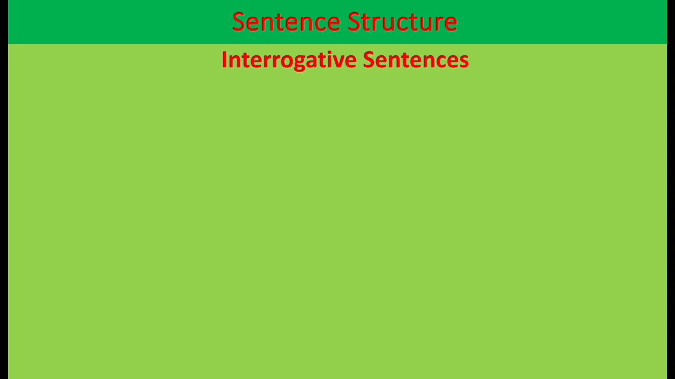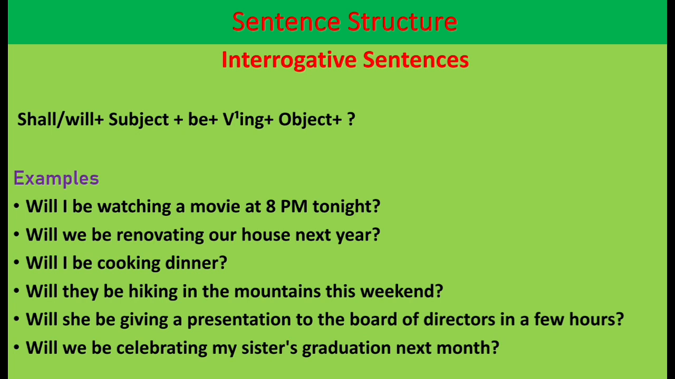And we make interrogative sentences by bringing shall or will at the start of the sentence, then subject, be, first form with ing, object and question mark. For example, will I be watching a movie at 8 p.m. tonight? Will we be renovating our house next year? Will I be cooking dinner? Will they be hiking in the mountains this weekend? Will she be giving a presentation to the board of directors in a few hours? Will we be celebrating my sister's graduation next month?